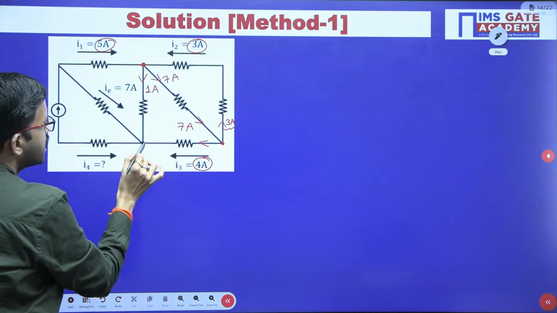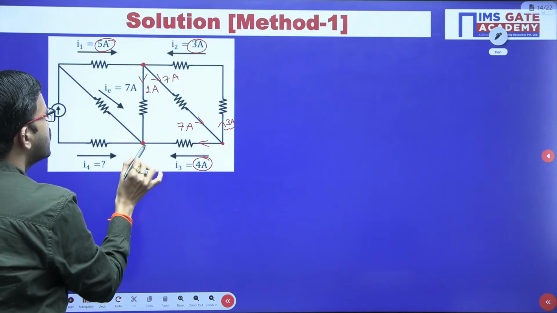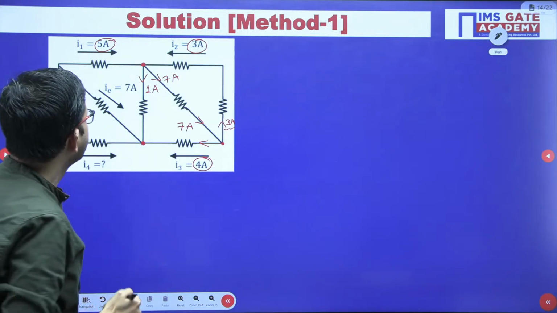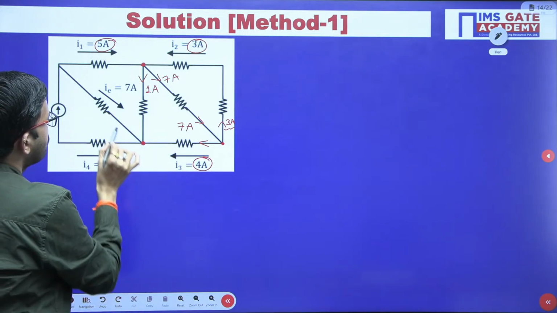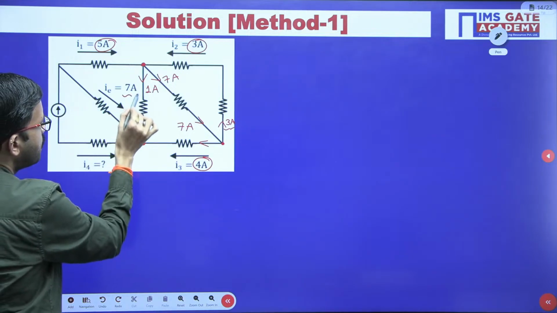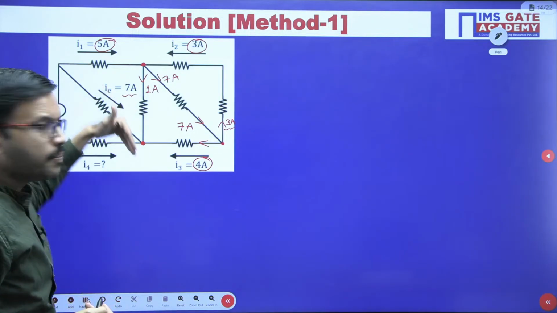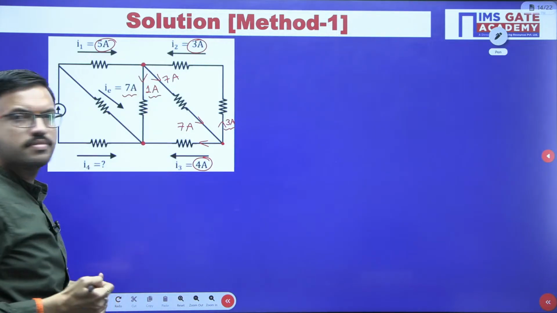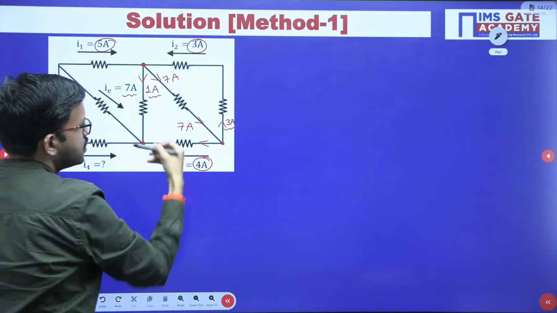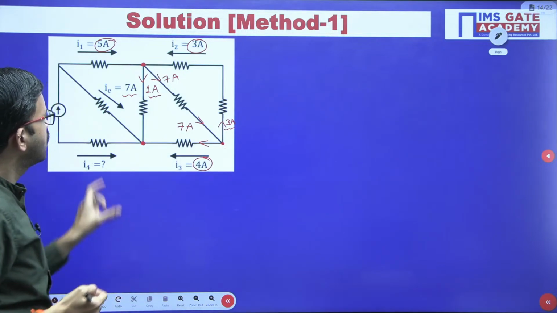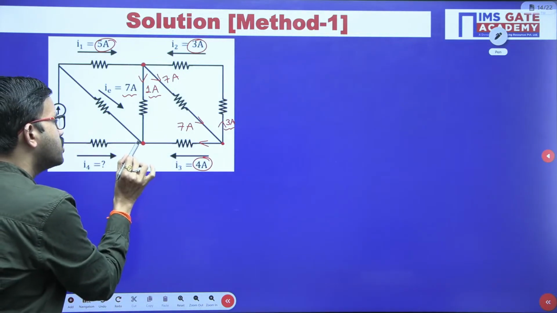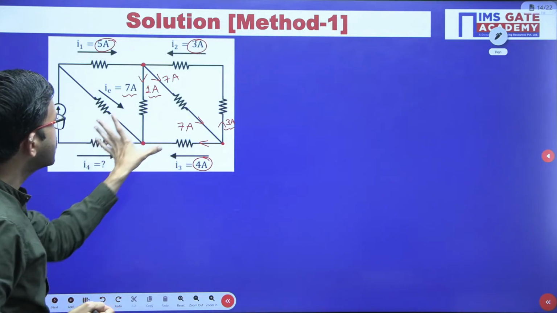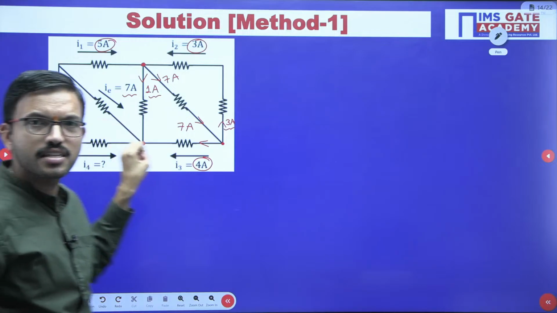Now, similarly you can consider this particular node. Here you can observe in this branch 7 ampere current is coming, in this branch 1 ampere current is coming, and in this branch 4 ampere current is coming. So once again to this particular node 4 branches are connected, out of which in 3 branches currents are entering.